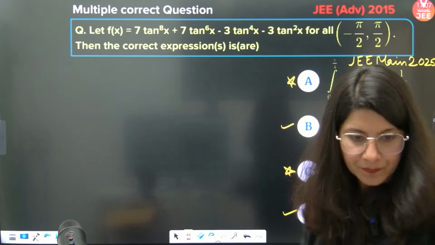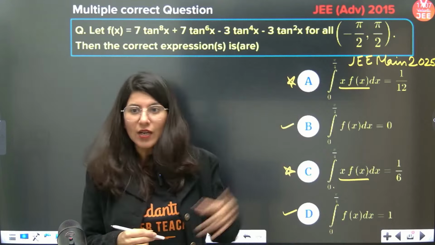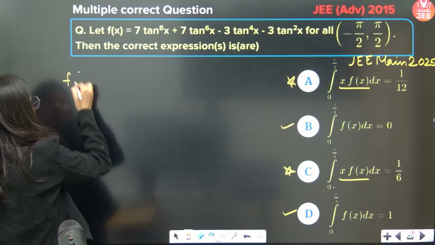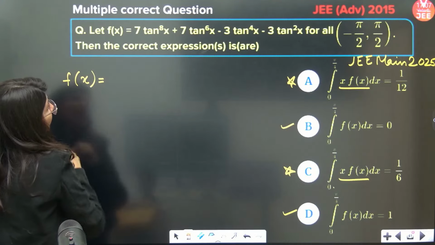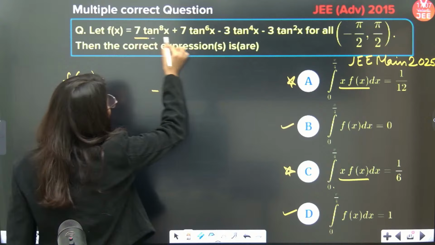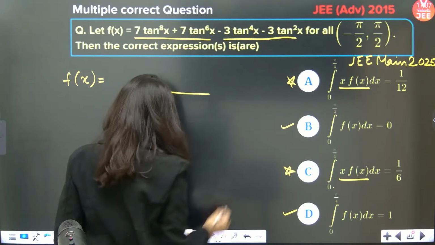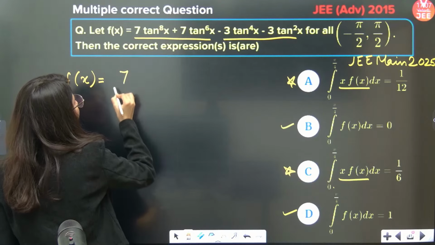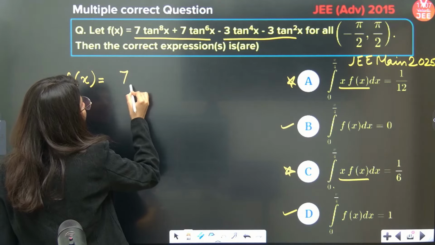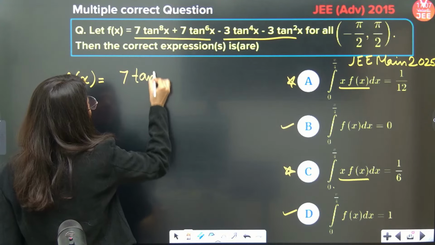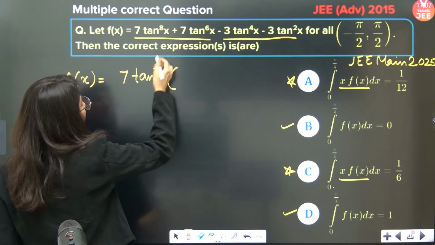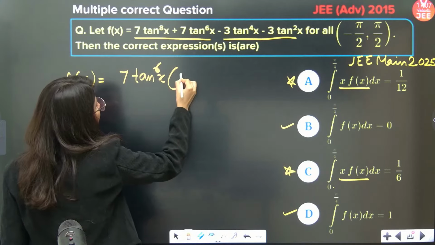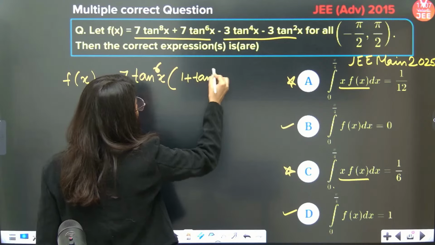All right. So now let us understand this f(x). What we are going to do is just rearrange this f(x) right away. I can clearly see that I can take something common from the first 2 brackets and from the second 2 brackets. 7 tan power 6x, if I have taken common, 1 plus tan square x is right here.